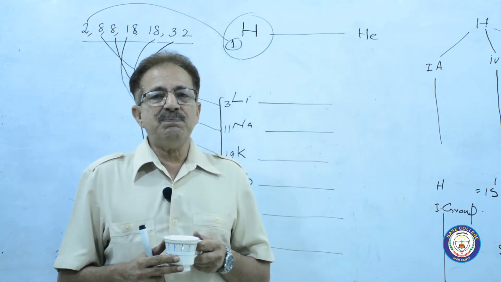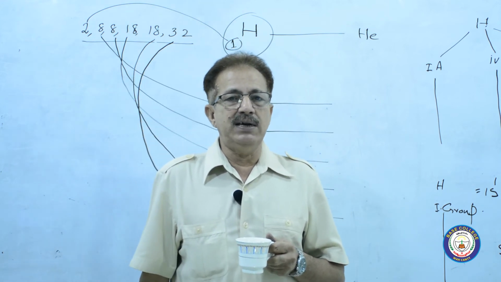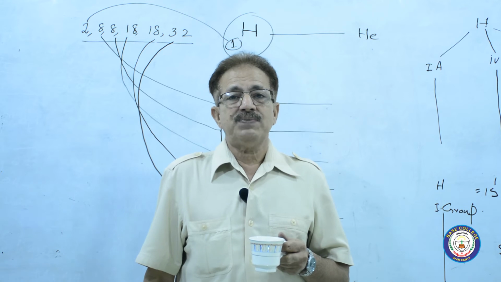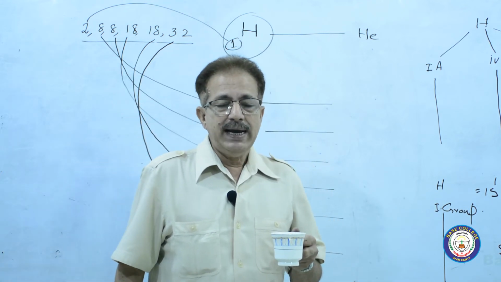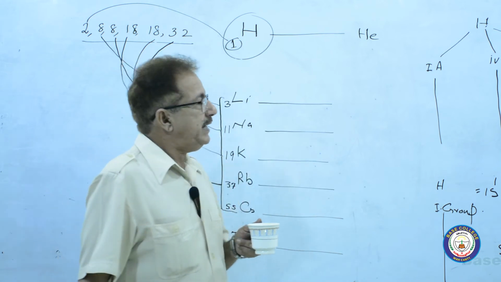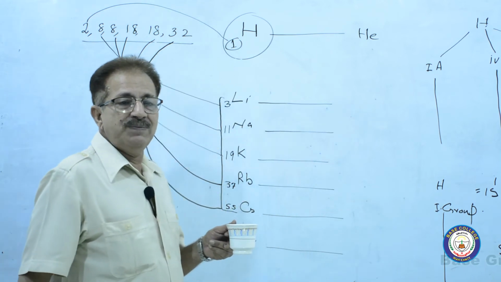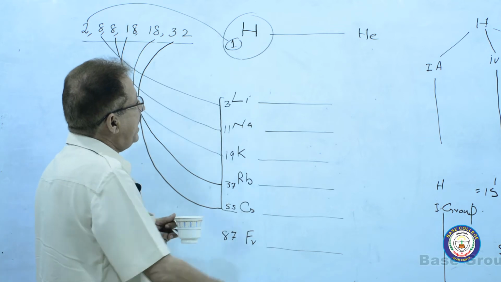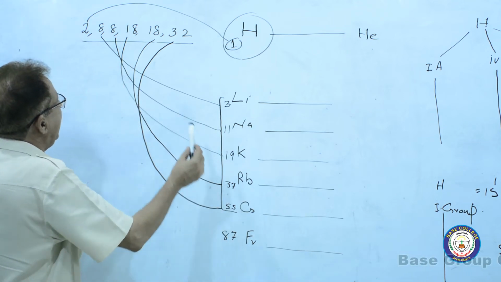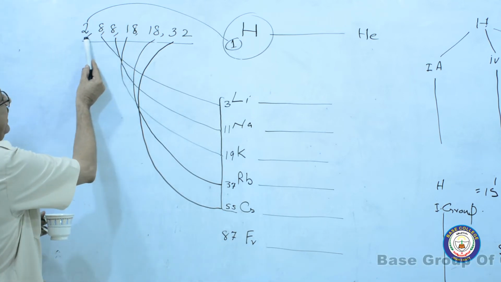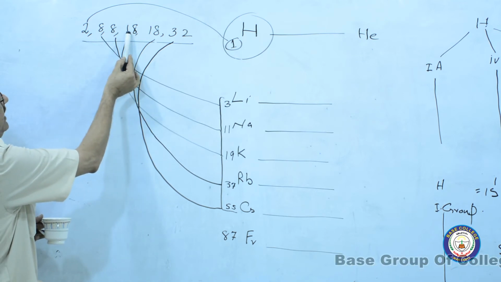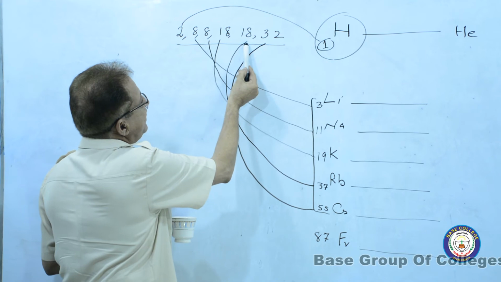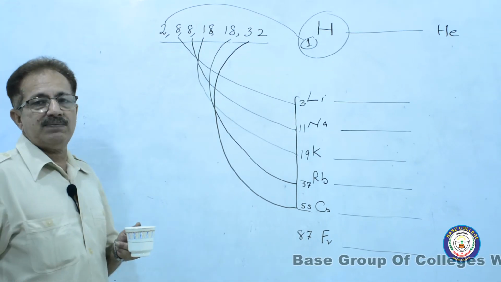There are 7 periods in the modern periodic table and 18 groups. 18 vertical columns and 7 horizontal rows. Each horizontal row can be assigned the number of elements as 2 in the first, 8 in the second, 8 in the third, 18 in the fourth, 18 in the fifth and 32 in the sixth.